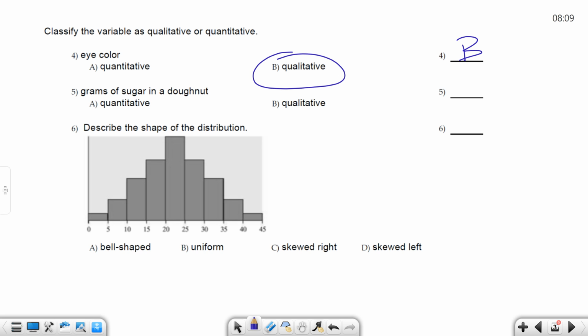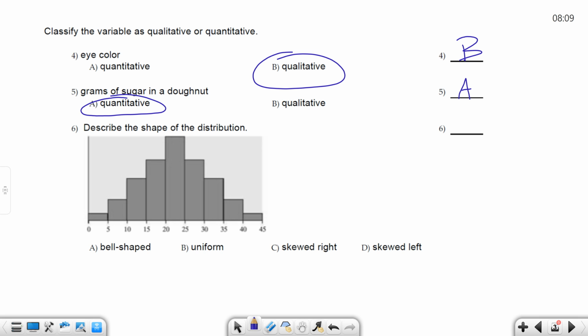What about grams of sugar in a donut? Quantitative, right? That there is actually a value associated with that, right? And in donuts, it's usually way too high. That's why I like donuts so much. So, but that's A.